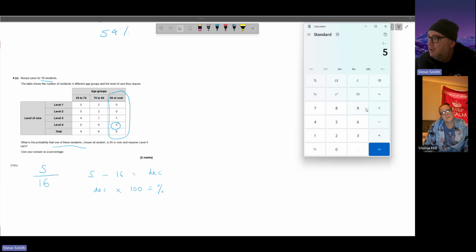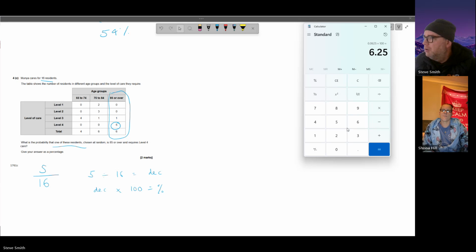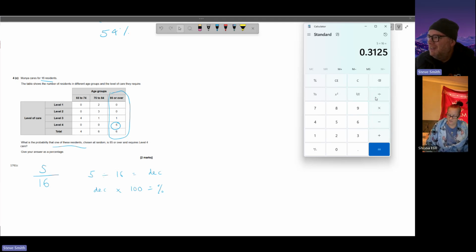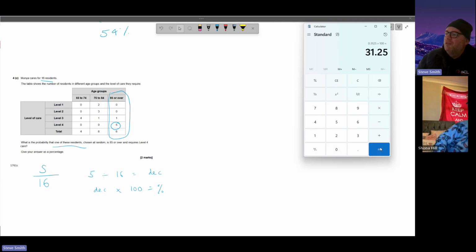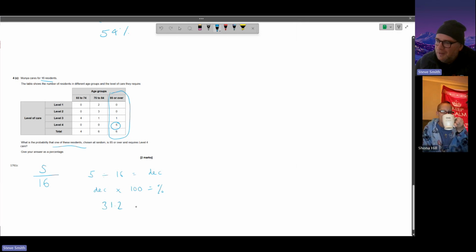Right, 5 divided by 16 equals 0.65 times by 100 equals what? That didn't work. 5 divided by 16. Did I get an extra 0 in there somewhere? I'm thinking it's got to be over a quarter because 4 is a quarter. I'm thinking, how is it 6%? So now times by 100 right now. I must have typed in the wrong number before. So 31.25. That sounds a bit better. Yeah, that sounds like it's a go.